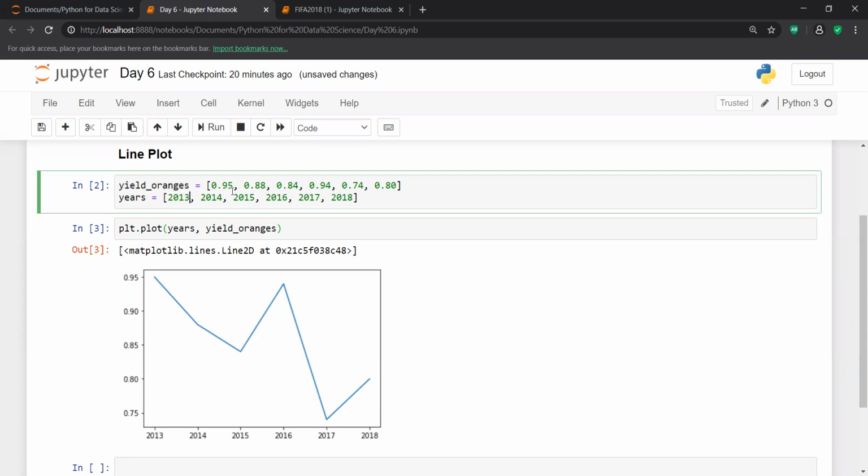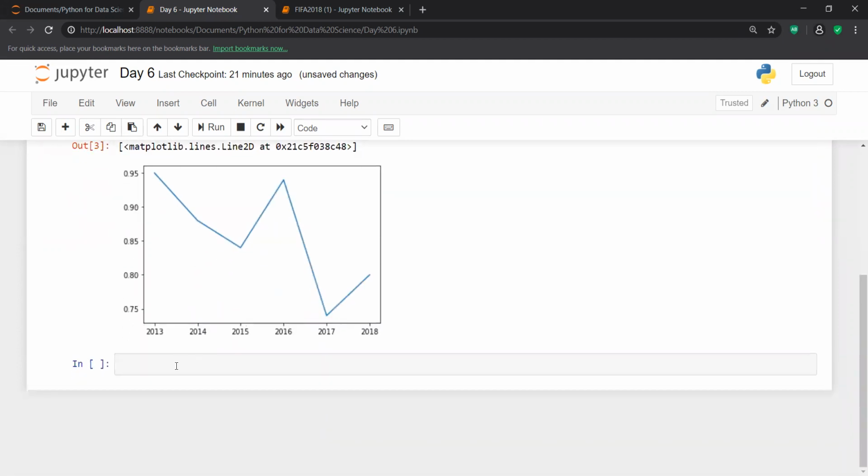So in 2013, the highest yield is basically in 2018. Then there is a slight decrease in 2014, then again a slight decrease in 2016. Then it increases in 2017, then it decreases again in 2017, and then it increases in 2018 again. Fine. So this is a graph I am able to make with the help of a line plot.